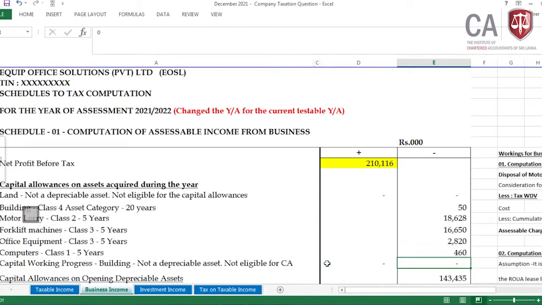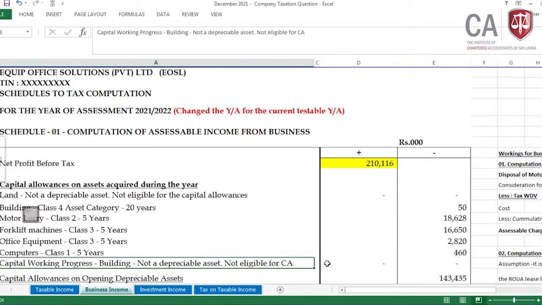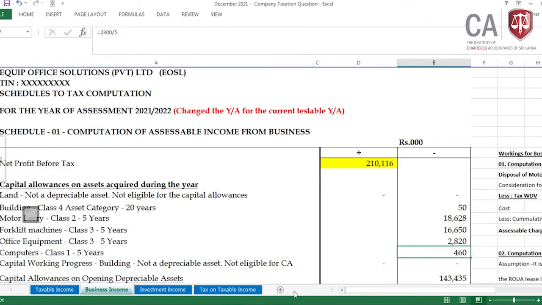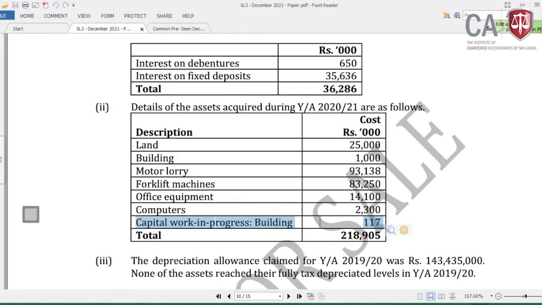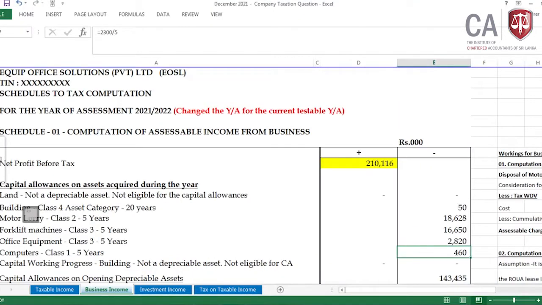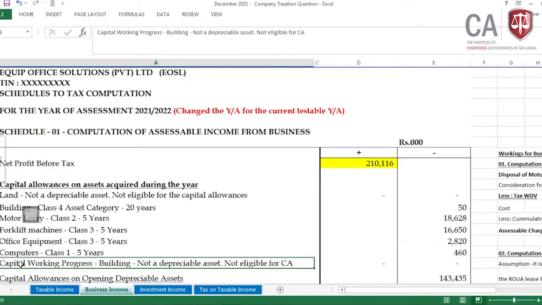Then capital work in progress building is not a depreciable asset, therefore it is not eligible for the capital allowances. When you are writing the explanations, please write these things. It's important for you to take, then the marker knows you know these things. Now these are the capital allowances.